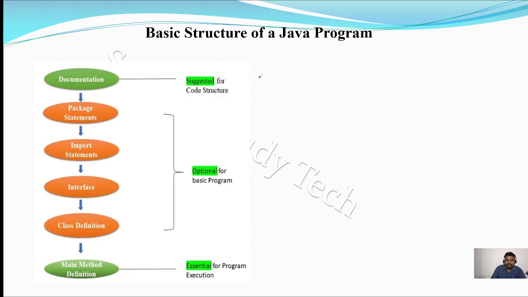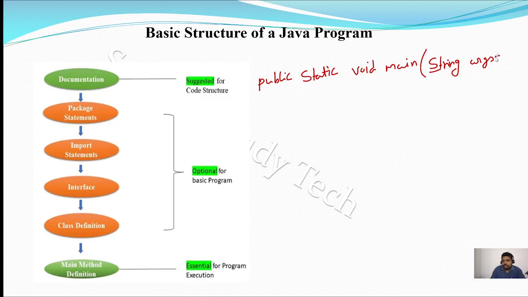So this is the method signature: public static void main. String is a predefined class, string, and arguments, string arguments, open curly braces, and sorry, here it is a square bracket. What is the meaning of that, you can discuss now.